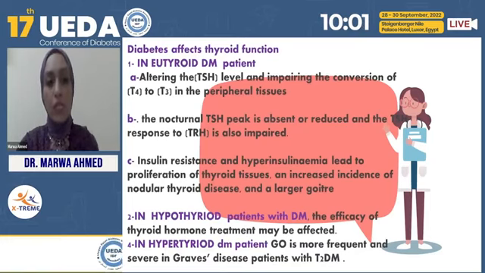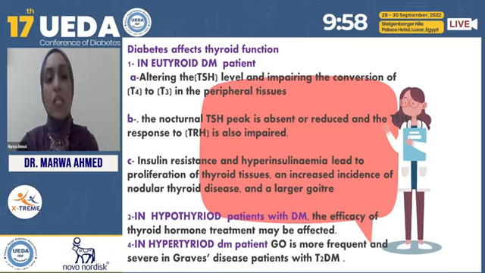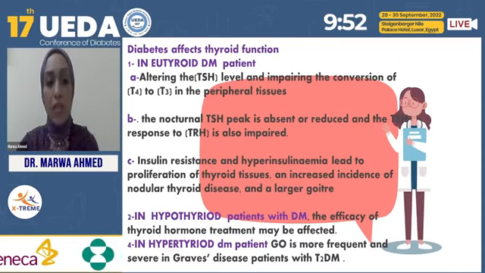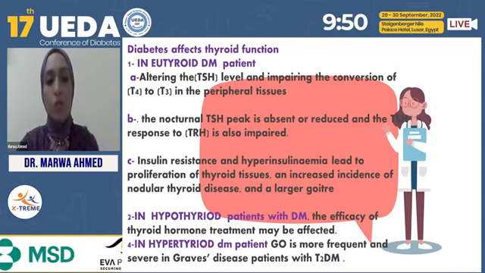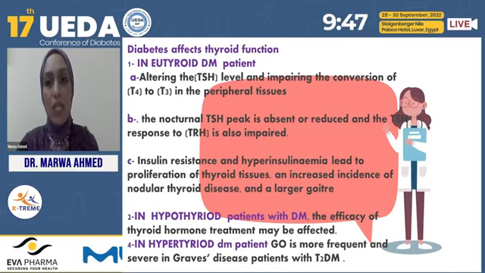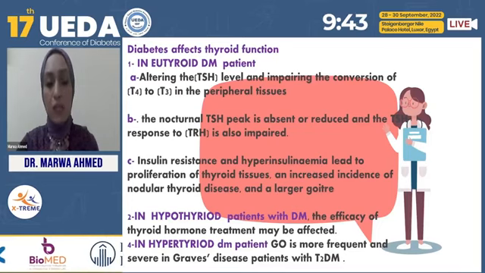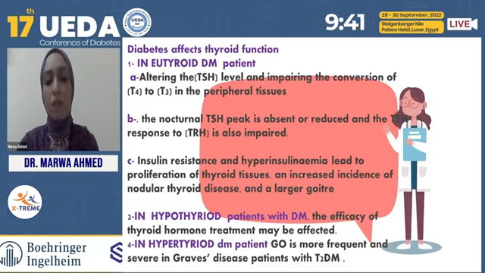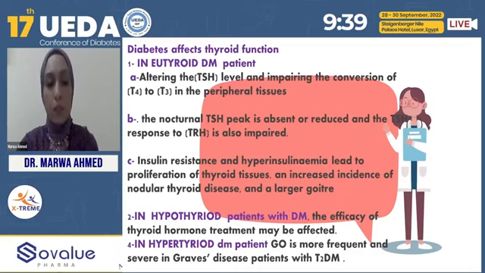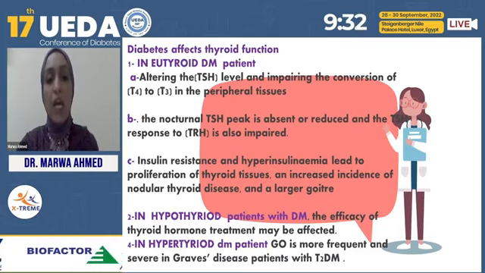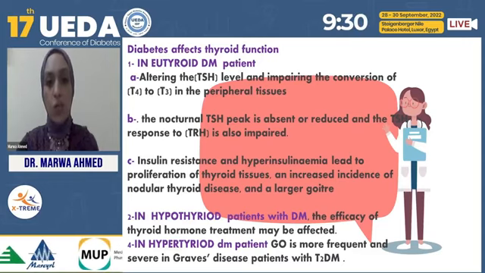Also, the nocturnal TSH peak is absent and there's impairment in the response to TRH. Insulin resistance and hyperinsulinemia are considered a state that stimulates the proliferation of thyroid tissue and increases the incidence of nodularity. In a hypothyroid patient with diabetes, the efficacy of the treatment of the hypothyroidism is affected by poorly controlled diabetes. And in hyperthyroid patients, especially Graves' disease, the incidence of Graves' orbitopathy is increased in diabetic patients more than in the general population.